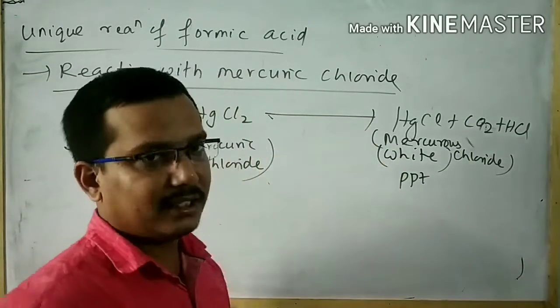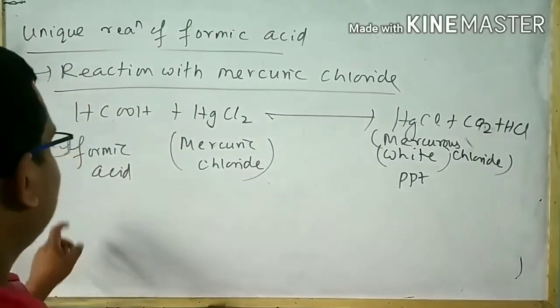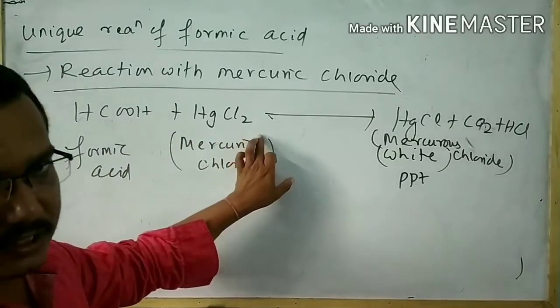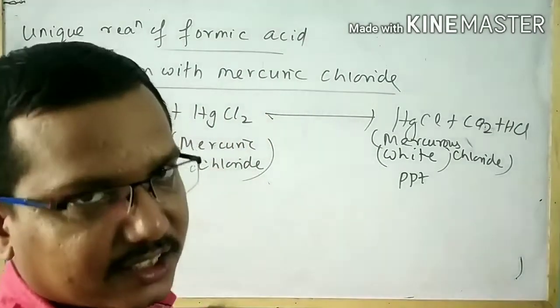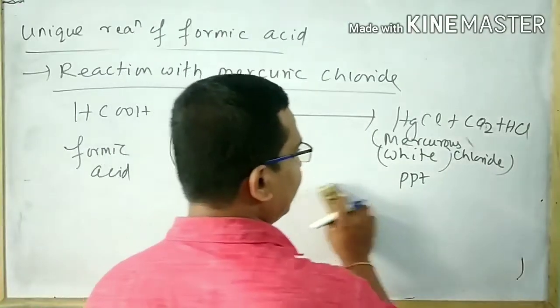This white precipitate helps to distinguish between formic acid and acetic acid. Acetic acid does not respond to this reaction. A very important question always asked in the exam: how can you distinguish between formic acid and acetic acid?